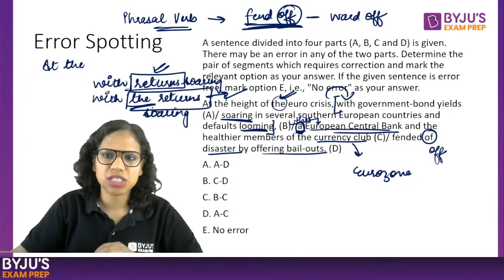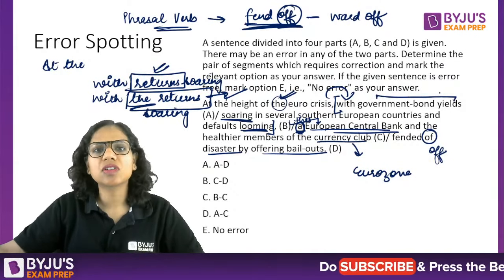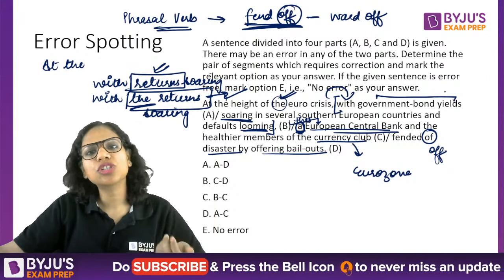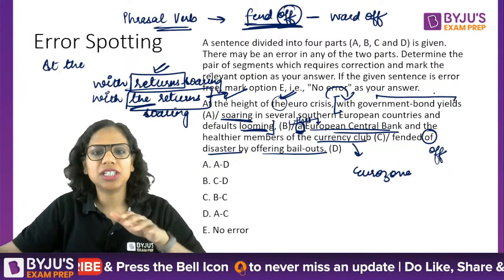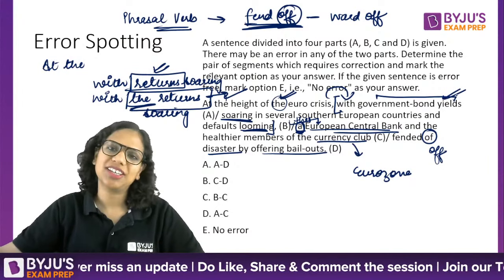Then this "the" works. But if you're talking about government bond yields in a general sense, for instance, when I say FD returns, I don't need to say "the FD returns." Similarly, here also "with returns" is fine, "with yields" is also fine.